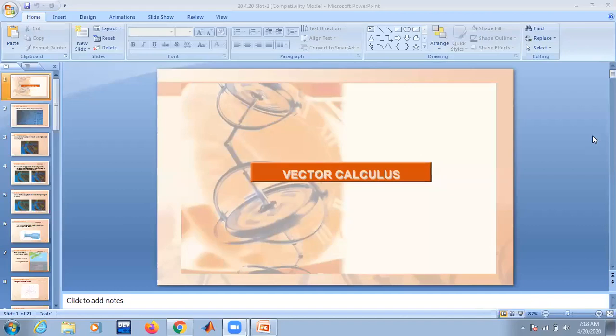A vector function, I said, is a mapping from a point to a vector. A vector function or a vector field is a mapping from a point to a vector. That point can be two-dimensional or three-dimensional, I said. Now see this.